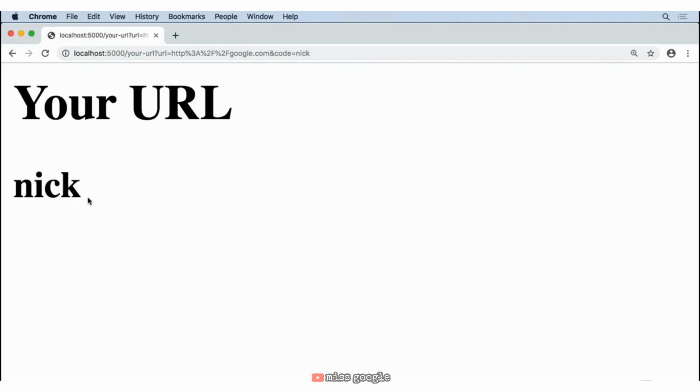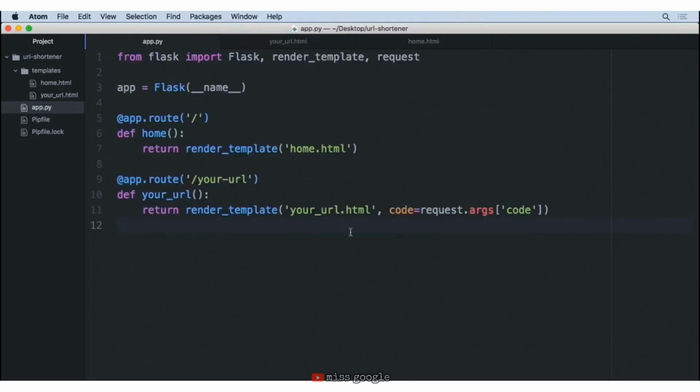So we properly know how to take information that's provided inside of the GET request. And in this case, on line 11, we provided that as a variable to Jinja so that we could use that to display back to the user and acknowledge, hey, we got the code that you specified. But we really want to change this into a post request. And we'll talk about that in the next video.